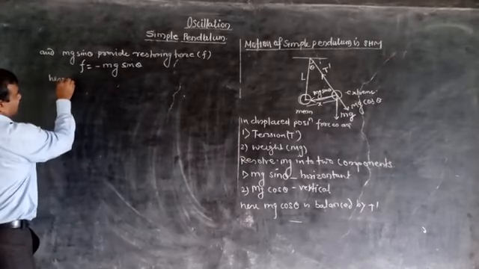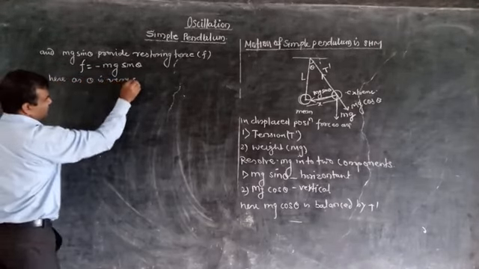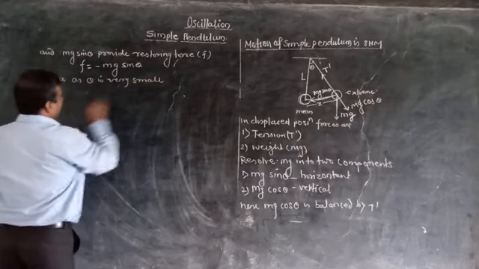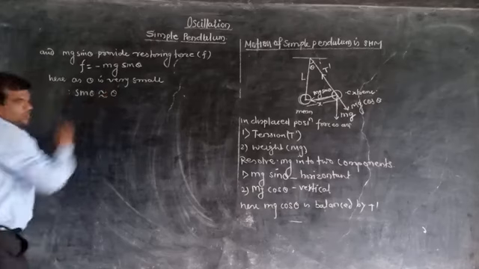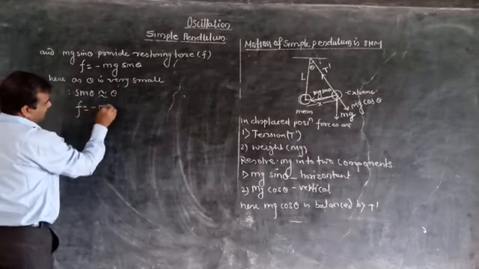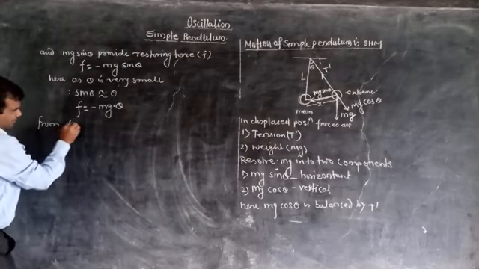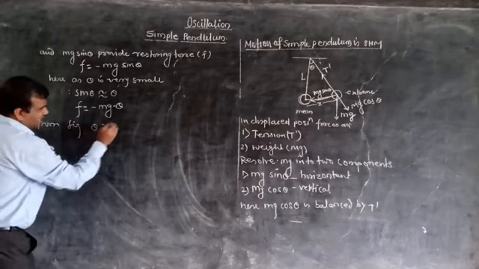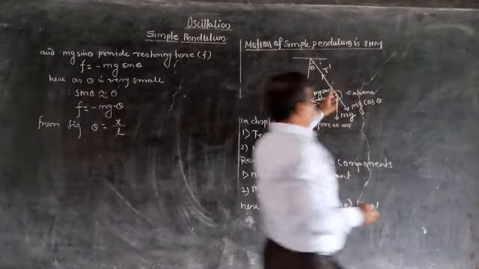Now here, as theta is very small, therefore sin theta is equivalent to only theta. Therefore F is equal to minus mg into theta. From figure we can write theta is equal to x upon L. Now observe this figure.